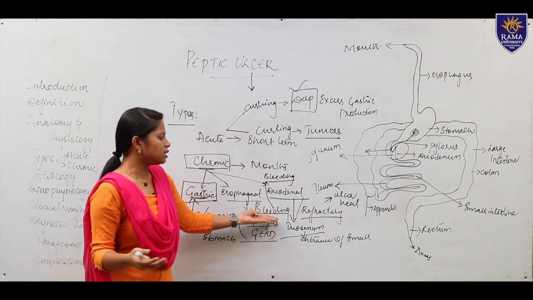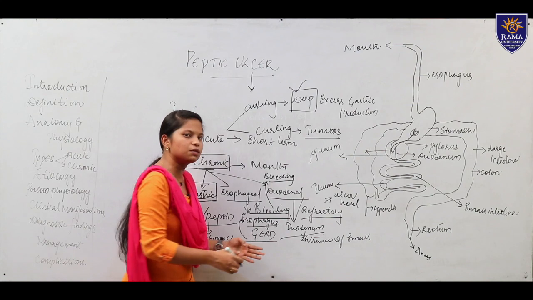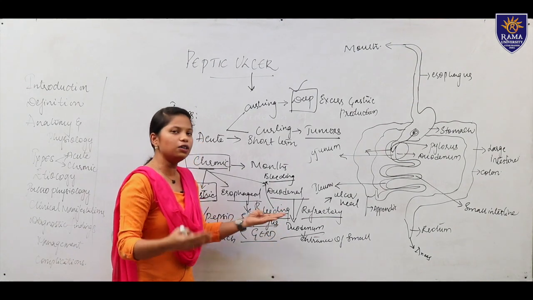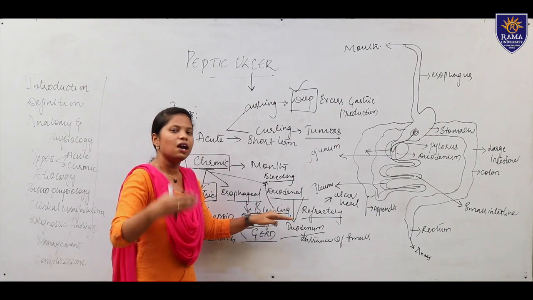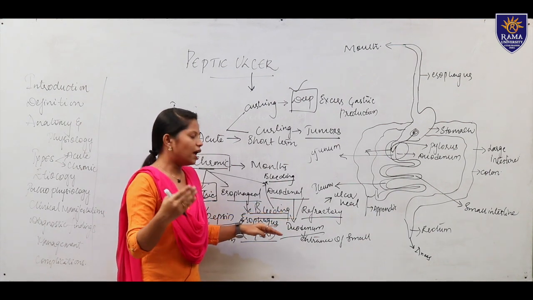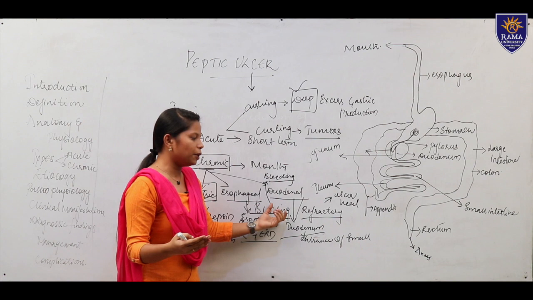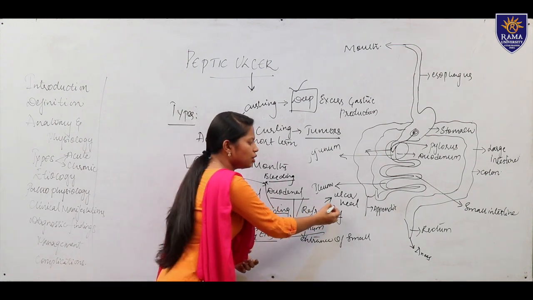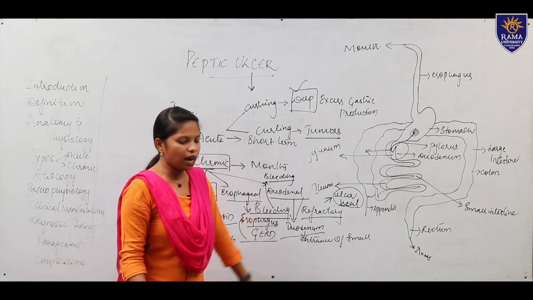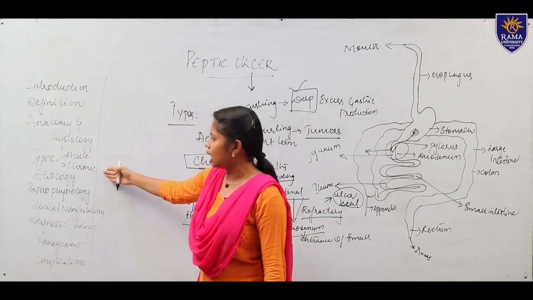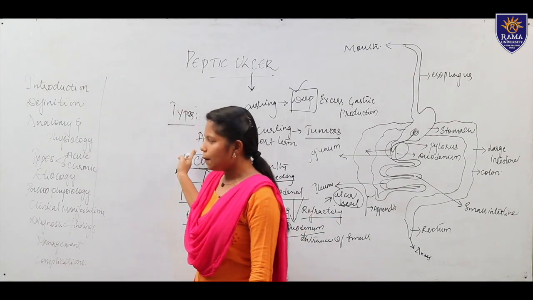Then is bleeding ulcer. When the ulcer is leading to bleeding, we call it a bleeding ulcer. This is a complicated case where the patient may have melena and hematemesis. Then is refractory ulcer, which is not healed for many months. So these are some of the types which occur in the peptic ulcer.